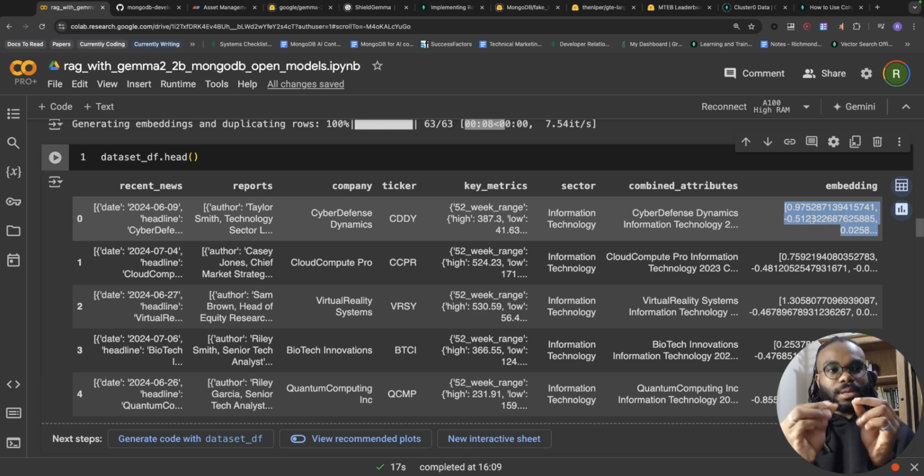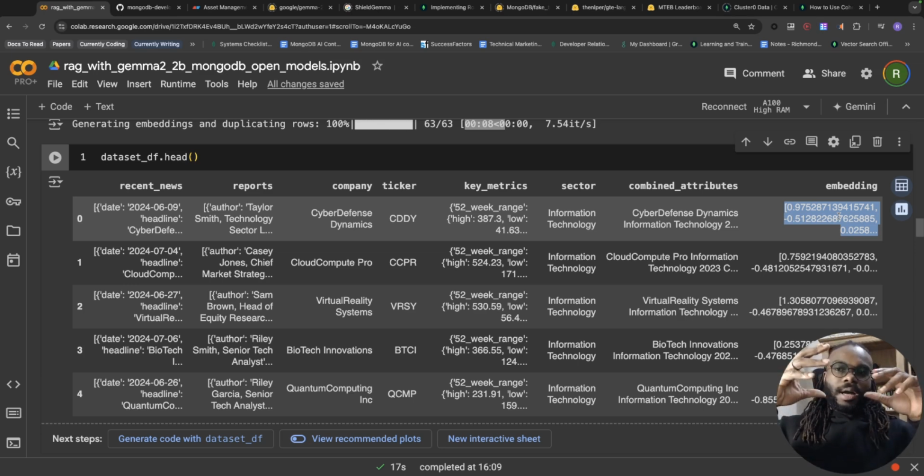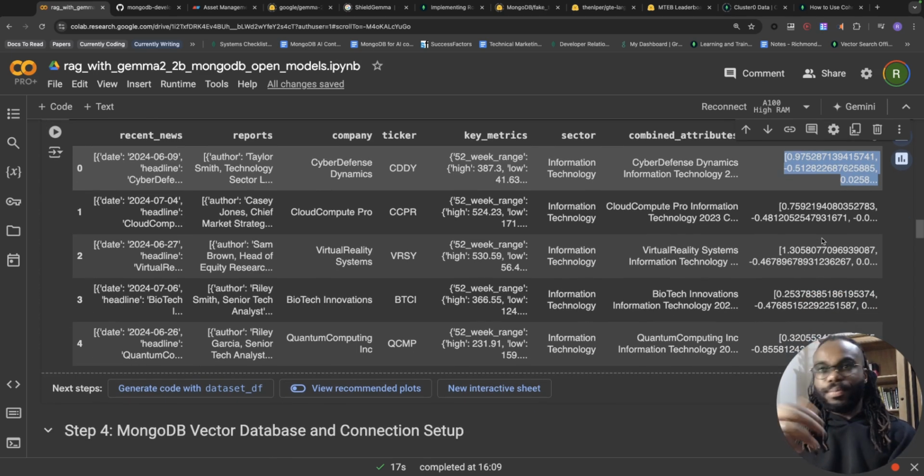Now, this will allow us to conduct a vector search. With this information, we're going to have a high dimensional space where two vectors that are semantically similar are close in distance. And using some mathematical equations or functions, we can calculate the distance and then give a relevant score, or similarity score, as the output of the vector search operation.